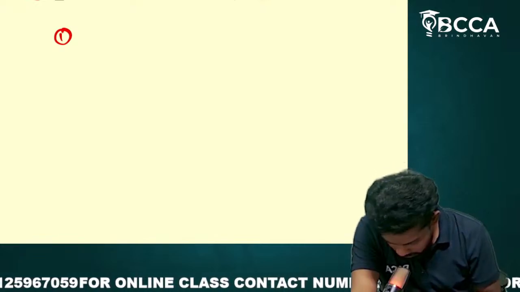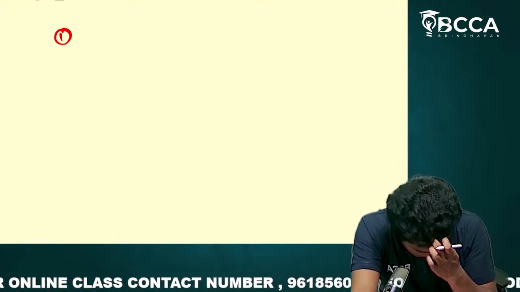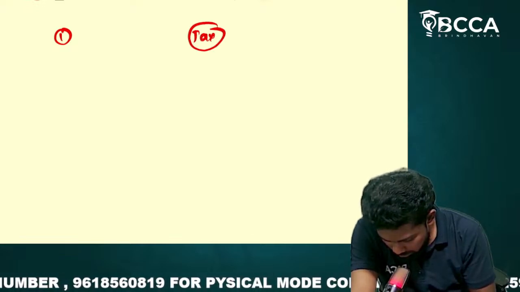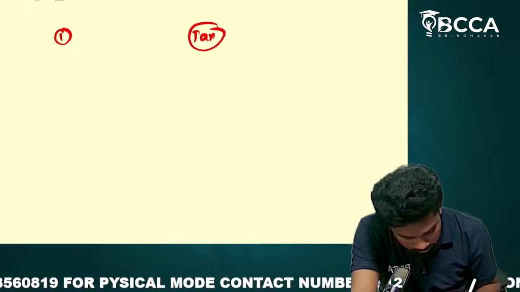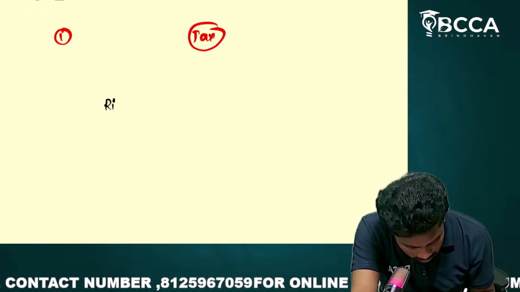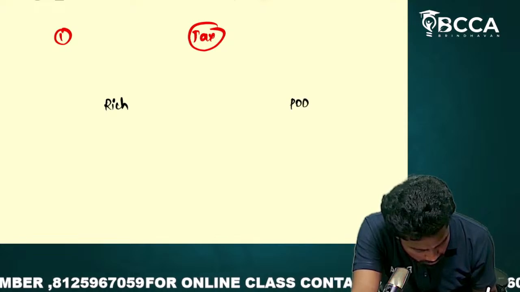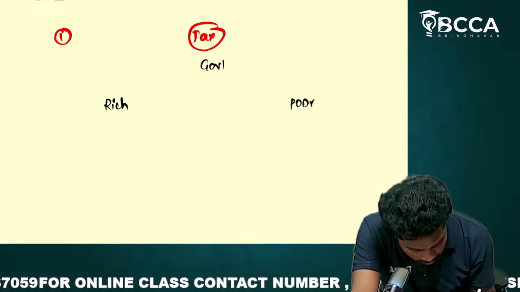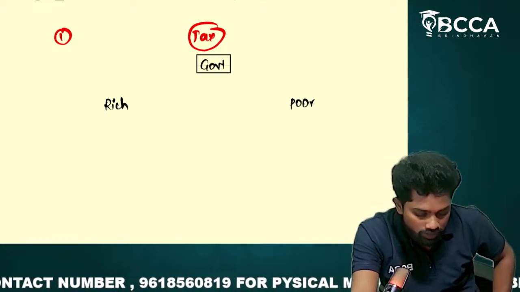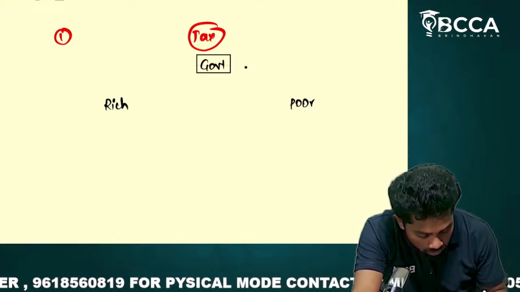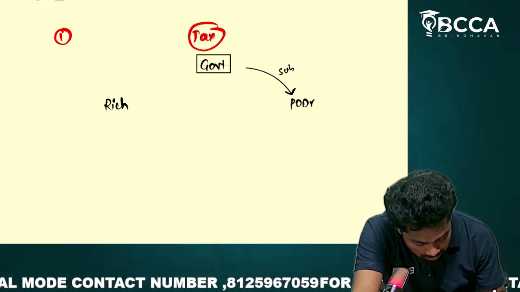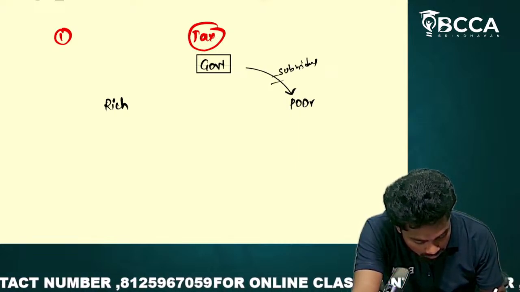So now, first, why does tax have to be levied? What is the reason behind levying tax? Sir, there are rich, there are poor. There is a government to take care of the poor. How will the government take care of the poor? By way of providing subsidies and welfare schemes.